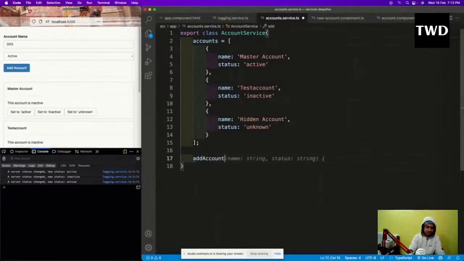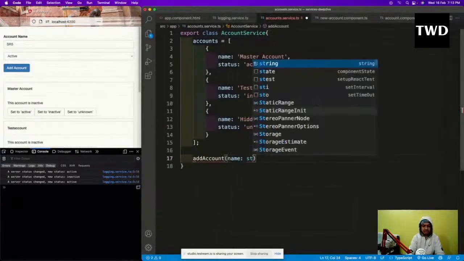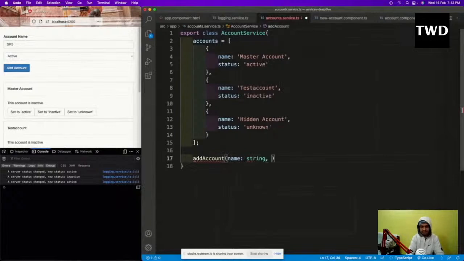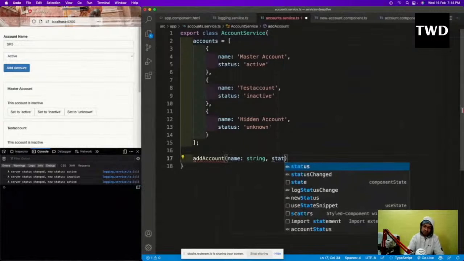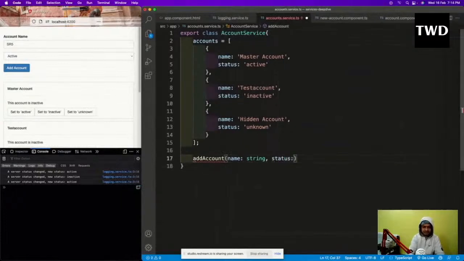Add account, like, and this is a bit more than the logging service, which was very easy. It is not that easy, so not that tough. Also name is string, because it is Angular and I'm not using strict TypeScript. If I had used strict TypeScript, I would have to use a lot of things, but still it is TypeScript, so I'm giving some of the types here.